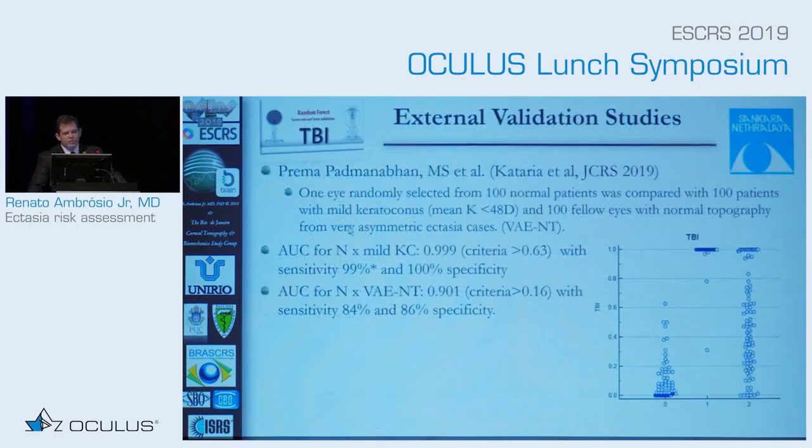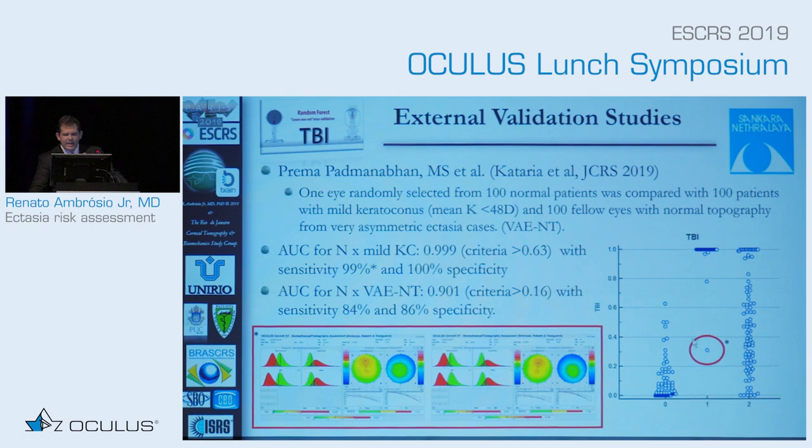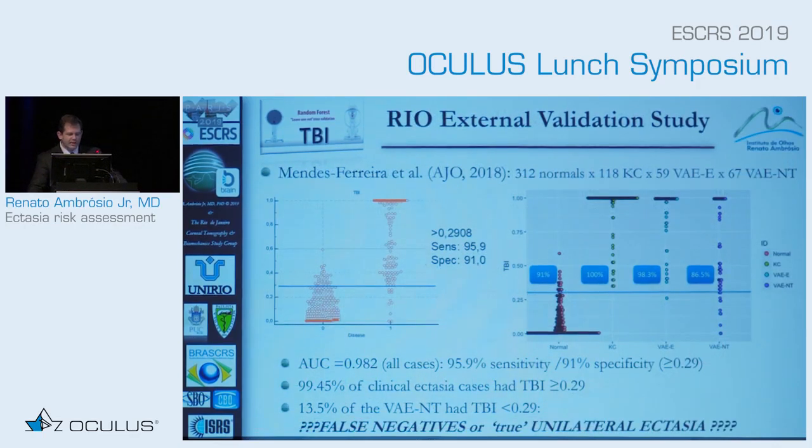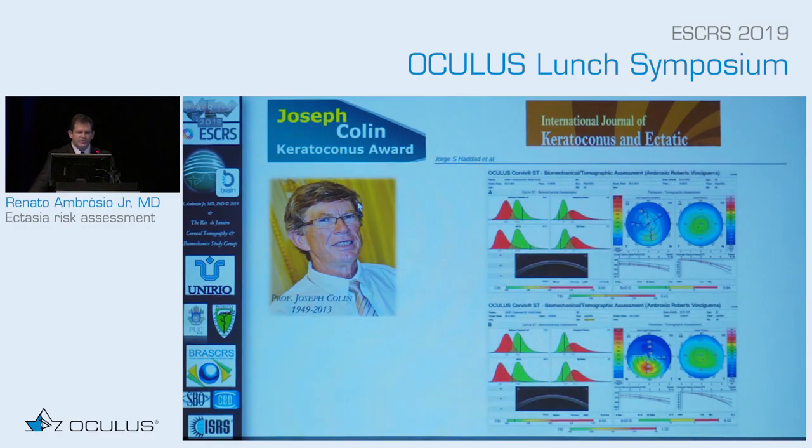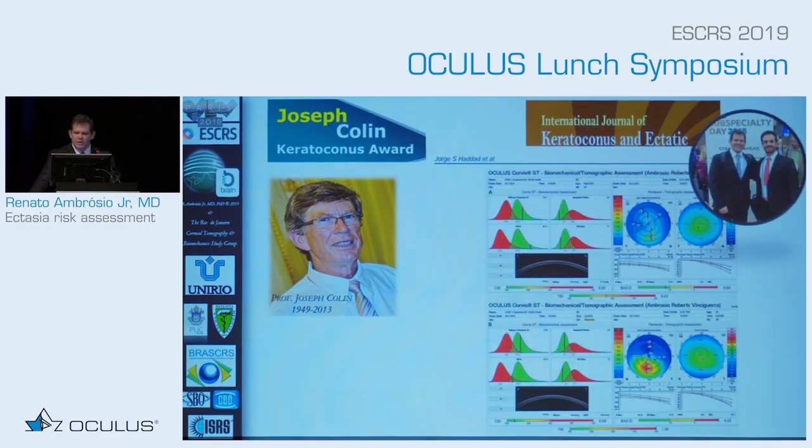For the implementation, we have to look at external validation studies. We've done them in India and in Iran, and we have done very nice studies. Eventually, when we get cases with a low TBI in a patient and you look at the data, maybe this is classified as keratoconus and may not be a true keratoconus, more into ectasia. We are still learning how to understand this data. In Rio, we have an external validation based on our population that was not seen in the training, and you have some false negatives and some other cases with true unilateral ectasia. This was awarded last year with the Joseph Colin Award to my colleague Jorge Haddad.